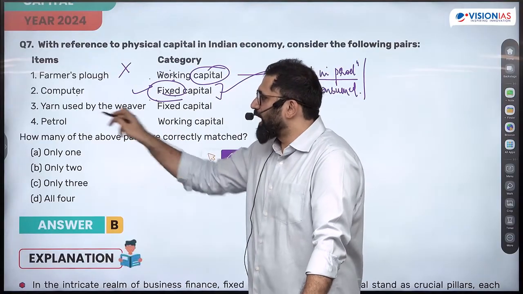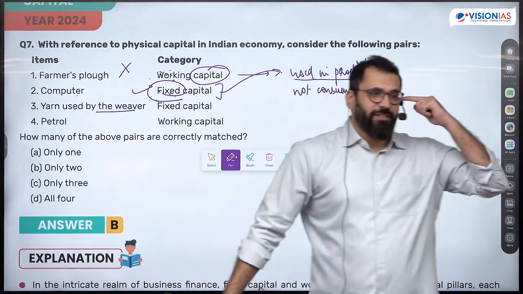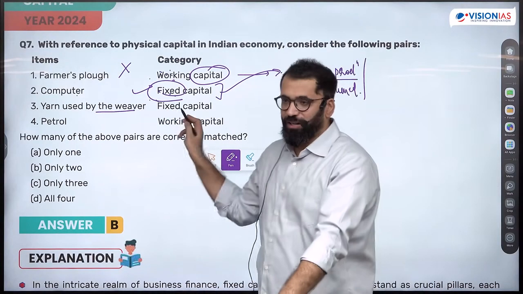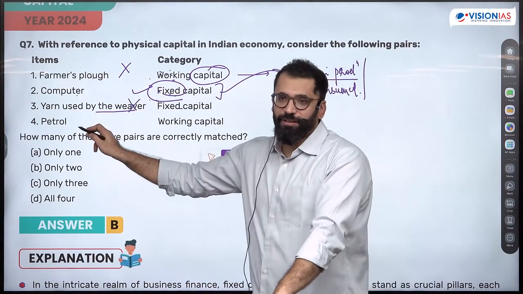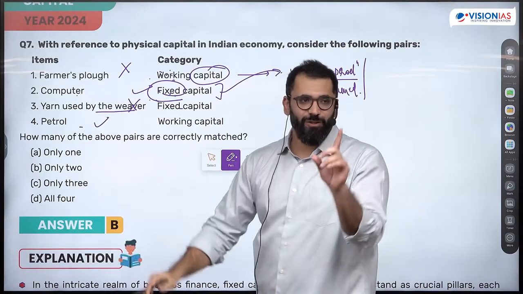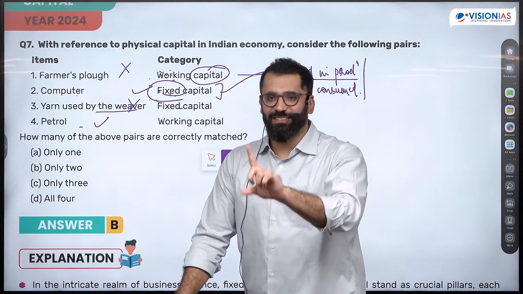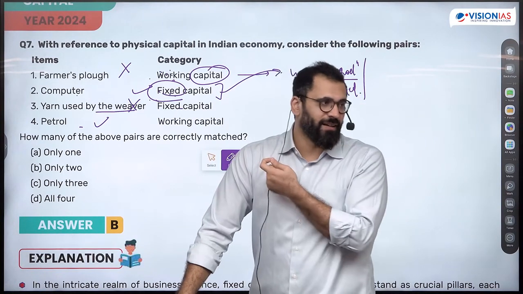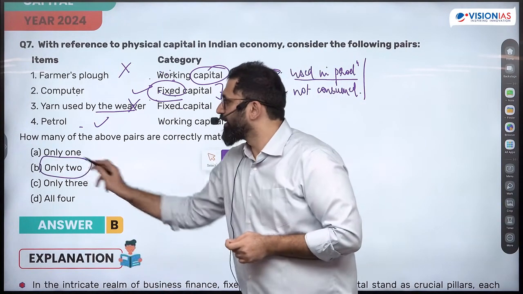Now using the same yarn used by the weaver. Working capital because yarn would be consumed. So this is not fixed. Petrol. Working. So understand, you just needed to know the meaning of fixed asset, which we do when we do factors of production. There was no need to apply much mind here. Yes. Answer here is